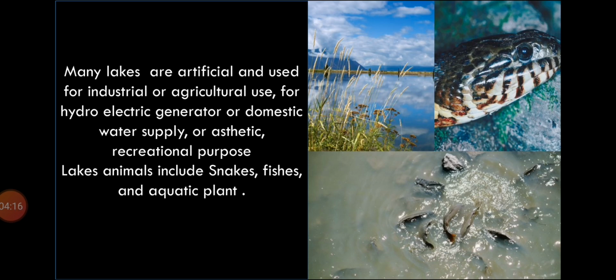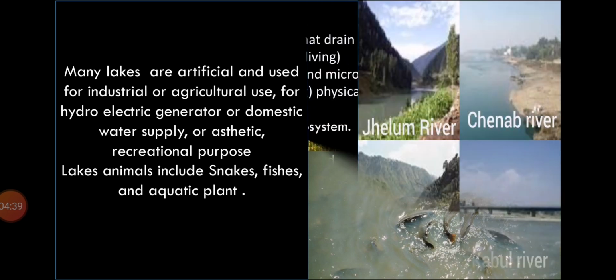They use lakes for aesthetic and recreational purposes where people go to enjoy. There are also natural lakes which are generally found in mountain areas and rift zones. The lakes have different types of animals, snakes, fishes, and aquatic plants.